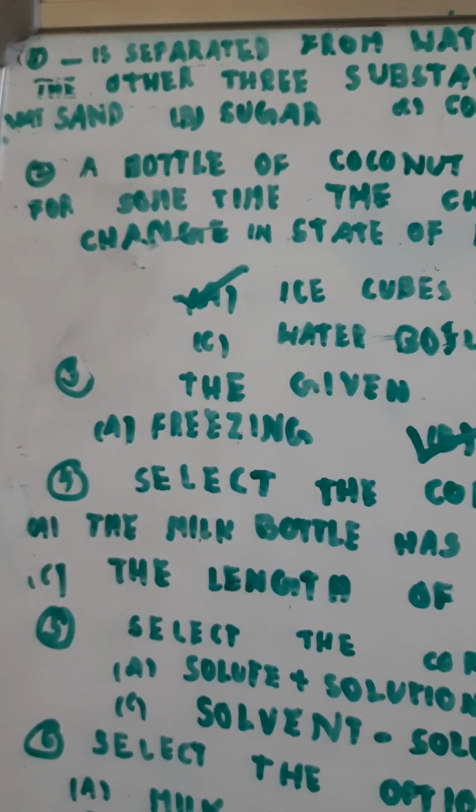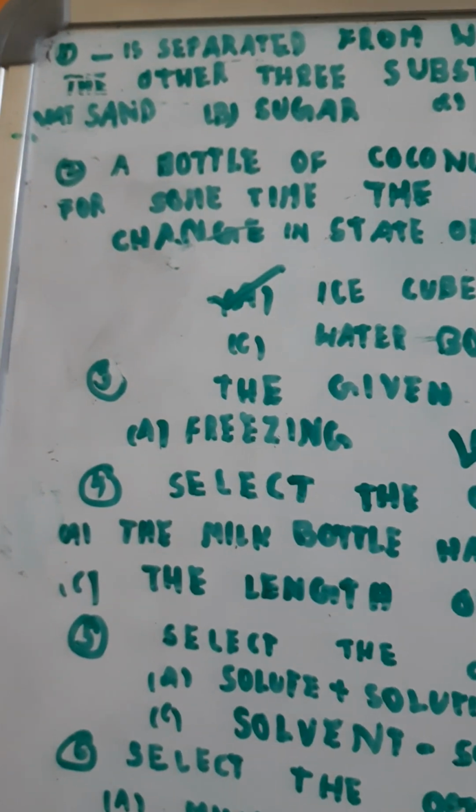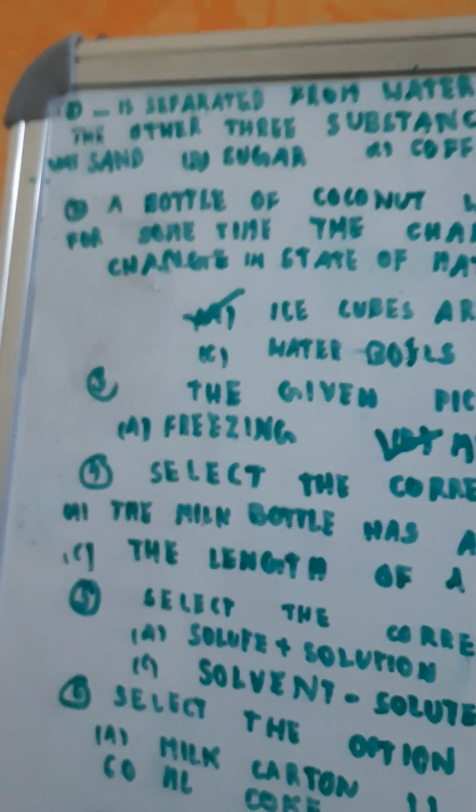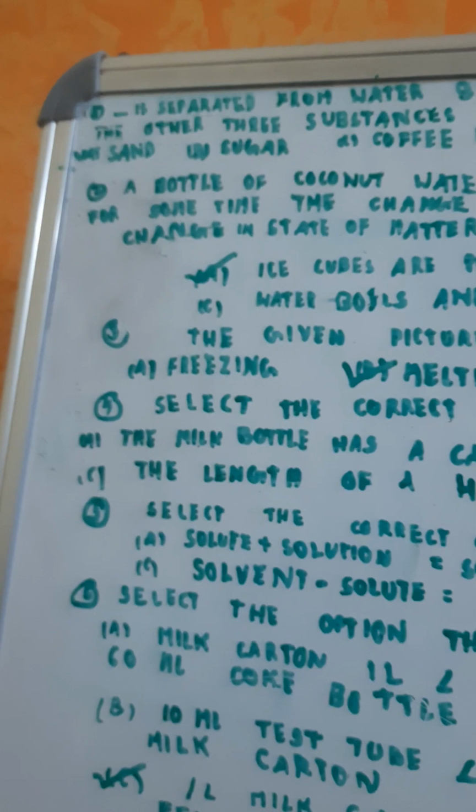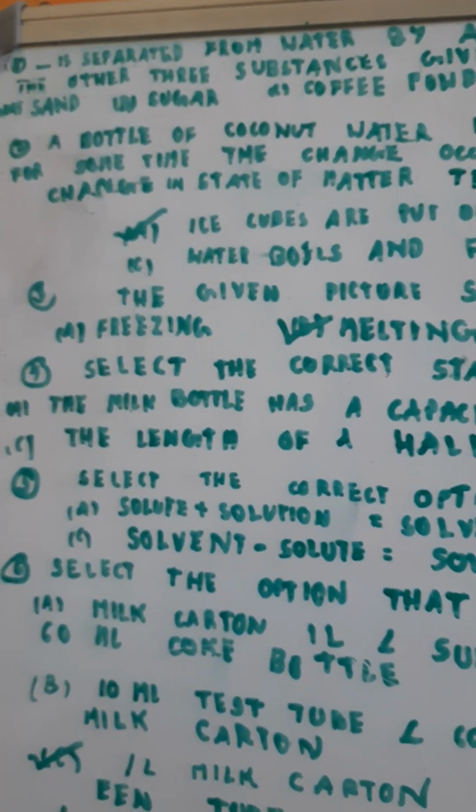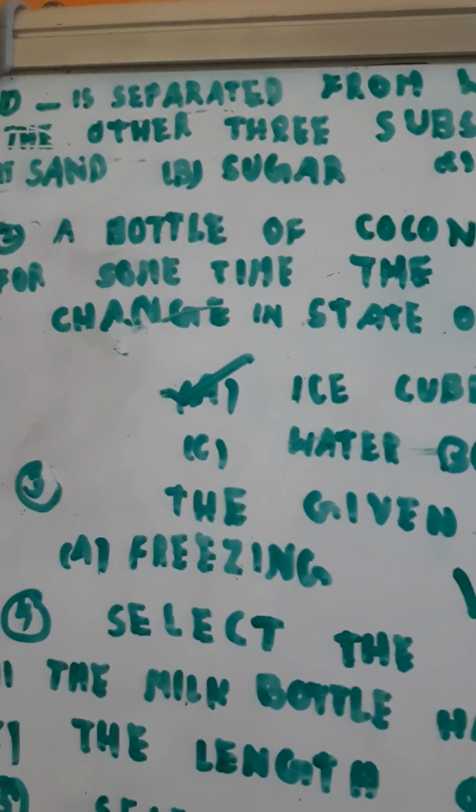Today I will be explaining chapter 5 of NSO Olympiad class for 2023 to 2024. So let's start with question 1.